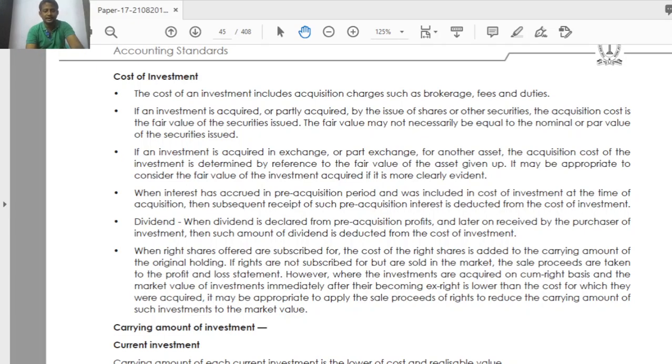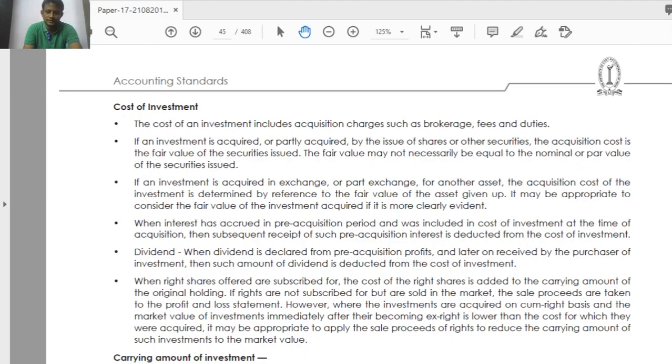Say for example, I am buying debentures worth of. So dividend is completed, and the next thing is right shares. This right shares offered, what are right shares? Right shares are issued to the existing shareholders. Correct. So existing shareholders are eligible for right shares. For example, if an existing shareholder is holding some shares, each share worth 1,000 rupees, and the company is offering to the existing shareholders